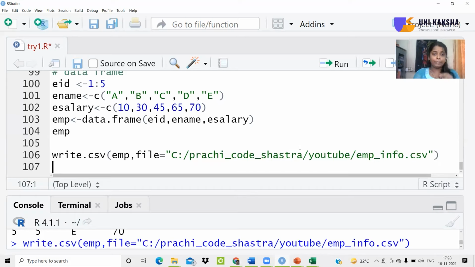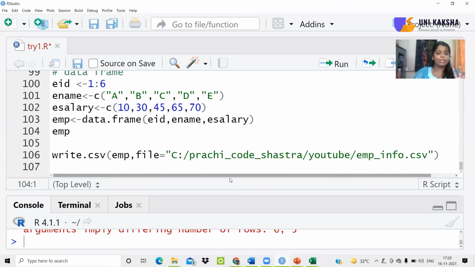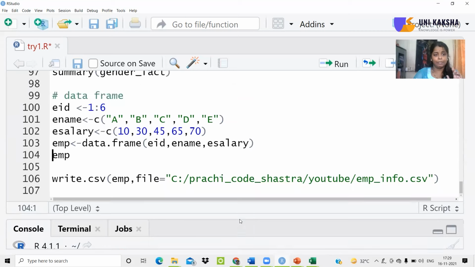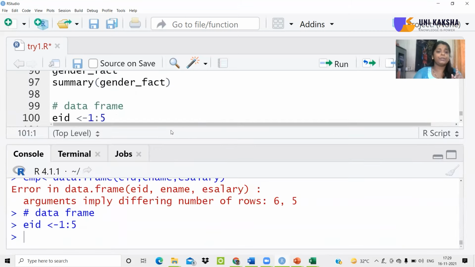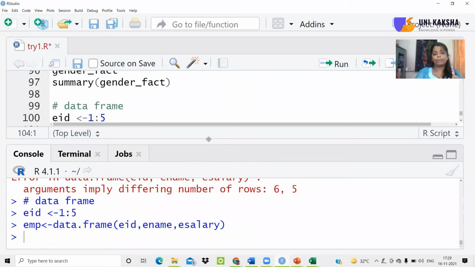One more thing with respect to the data frame. While you're creating a data frame using vectors, make sure that every vector has the same number of elements. If I write 1 to 6 like this, let me execute this and then execute the data frame. It will generate an error saying that the arguments do not match in number. So whenever you are creating a data frame using vectors, make sure that all the vectors have the same number of entries or elements. This is one thing to remember.